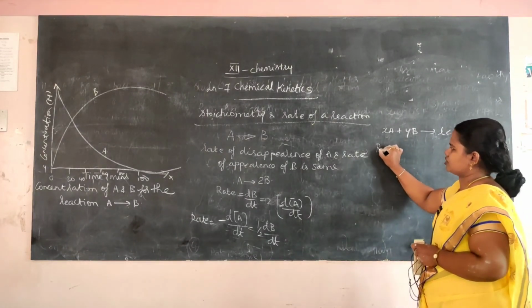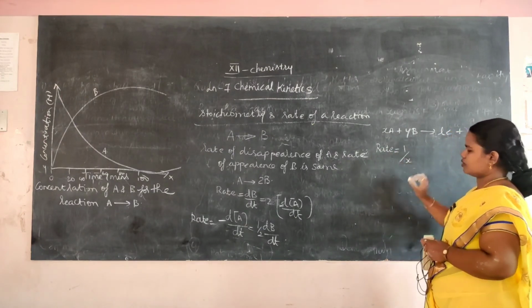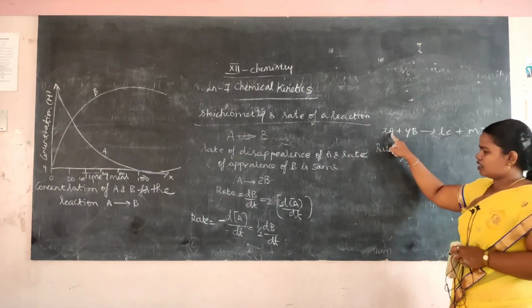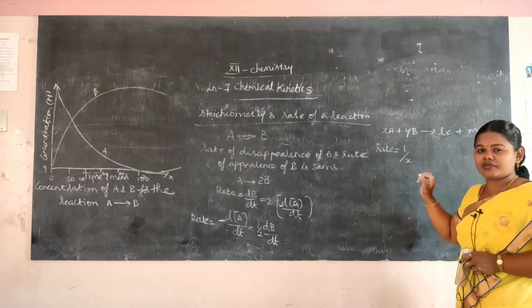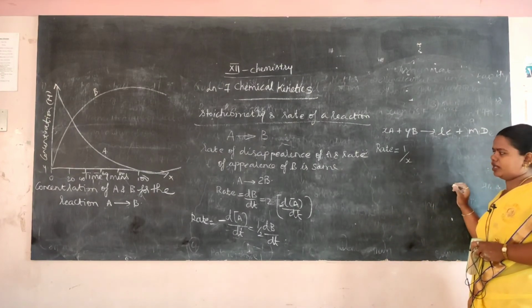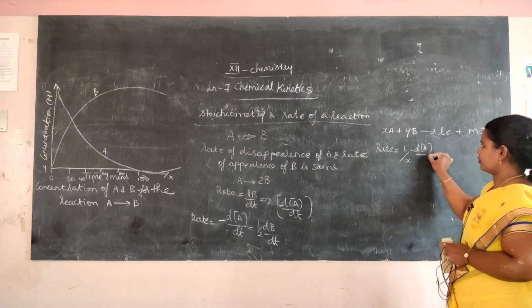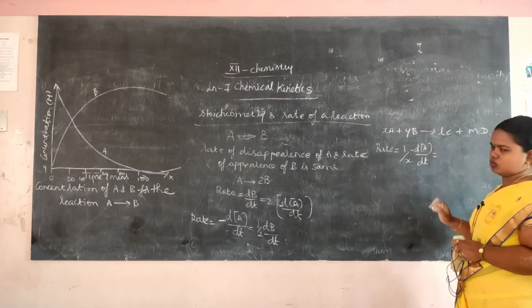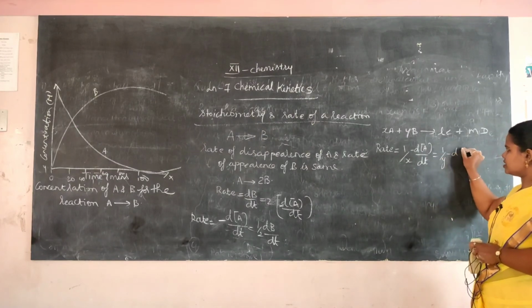Rate is equal to 1 by x, and since it is a reactant side it is a differential with respect to time, minus dA by dt, which is equal to 1 by y minus dB by dt.